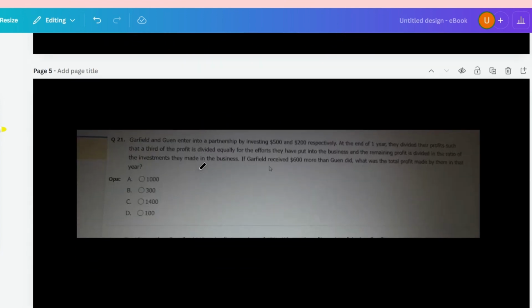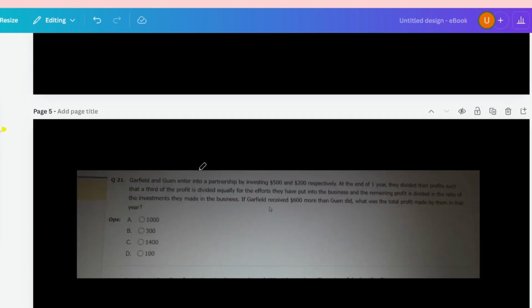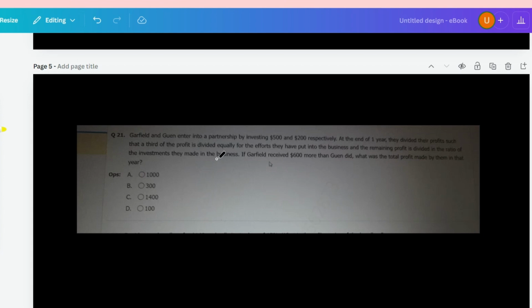Okay, so let me share the last question, which is a quick question for you. Garfield and Gwen enter into a partnership by investing $500 and $200 respectively. At the end of 1 year, they divided their profits such that a third of the profit is divided equally for the efforts they have put into the business, and the remaining profit is divided in the ratio of the investment they made in the business. If Garfield received 600 more than Gwen did, what was the total profit made by them in that year?